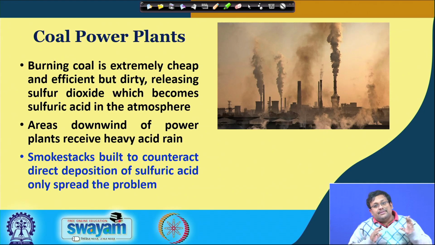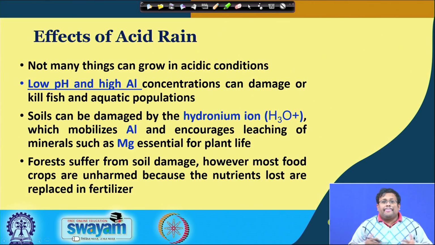And obviously, when it moves, areas downwind of power plants receive heavy acid rains. Smokestacks, as you can see, built to counteract the direct deposition of sulfuric acid only spread the problem. So, this is how coal power plants produce huge amounts of smoke or different types of gases, which ultimately produce these acid rains. So, let us talk about what are the impacts of acid rain.